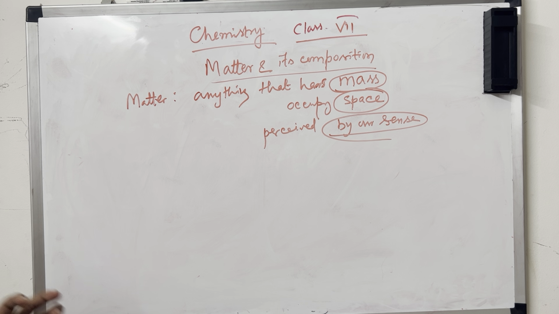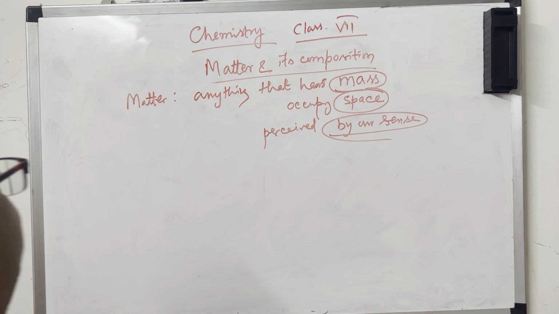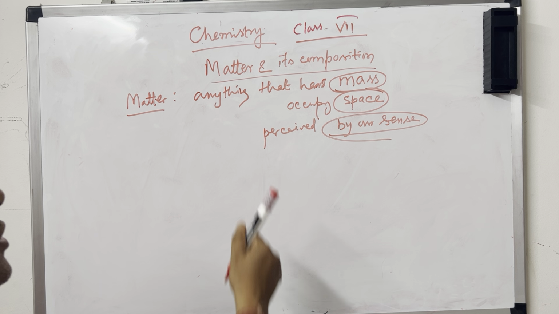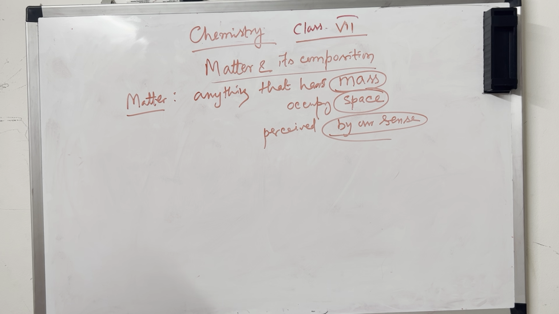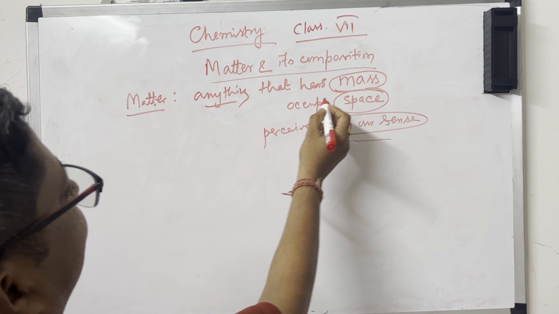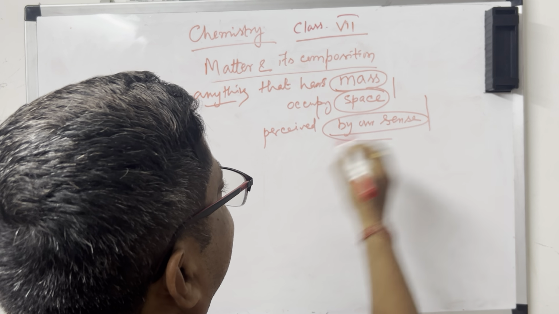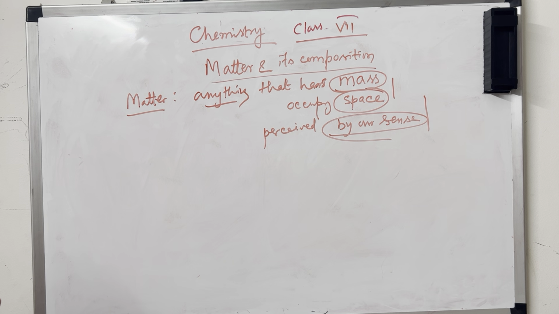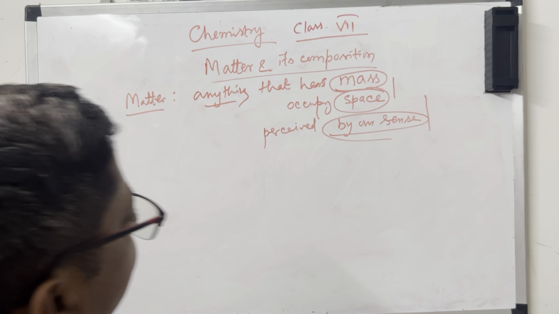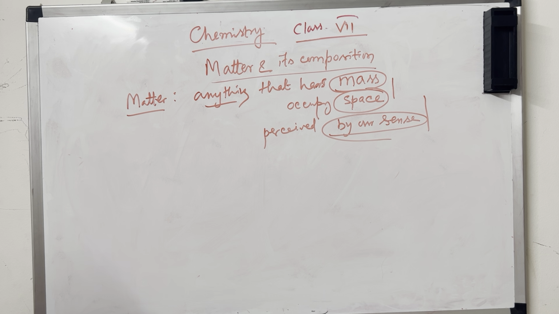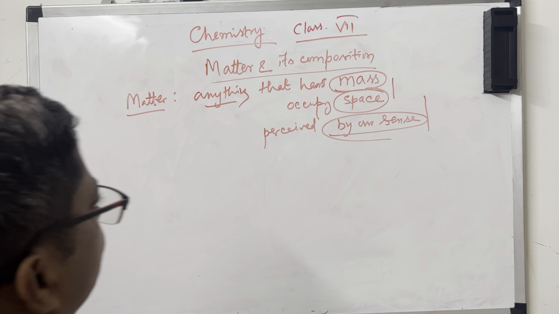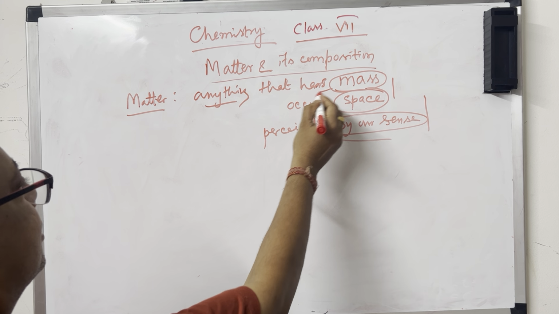So for the definition of matter, you have to remember three things: mass, occupy space, and perceived by our sense. So matter is anything that has mass, occupies space and is perceived by our sense. Just remember all these key points, so you can easily write whenever it is asked. Okay, so let's come to mass.